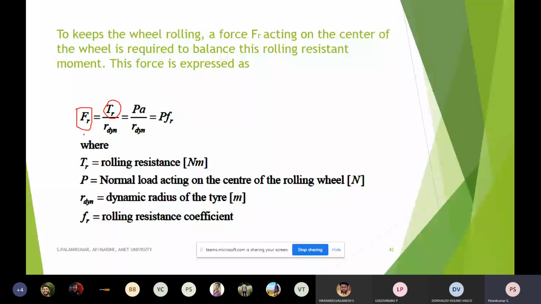That is nothing but the rolling resistance coefficient of the vehicle multiplied by the normal load of the vehicle acting on the center, in terms of Newton. So the unit is Newton. If you multiply these, I can calculate F_R. Okay, the rolling resistance calculation is over.